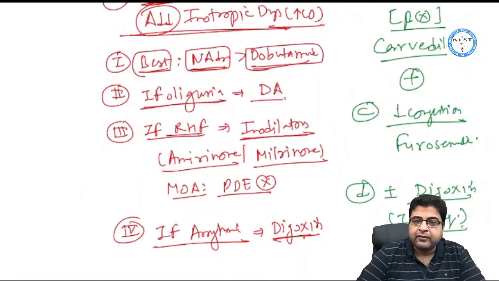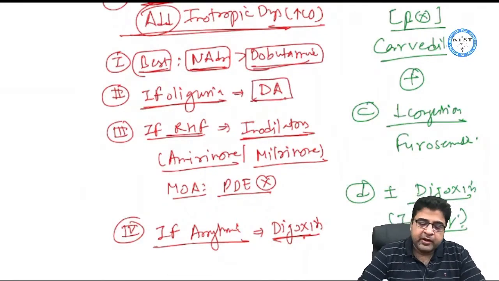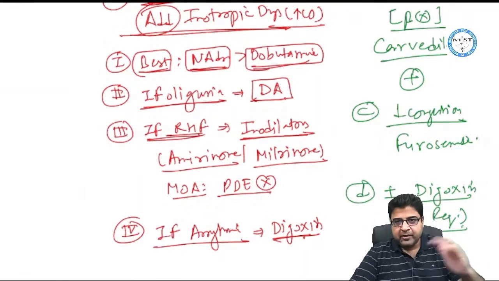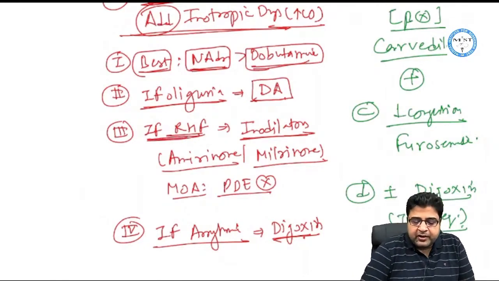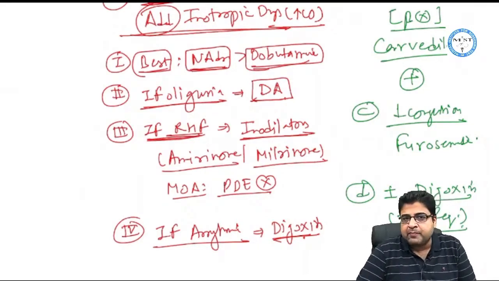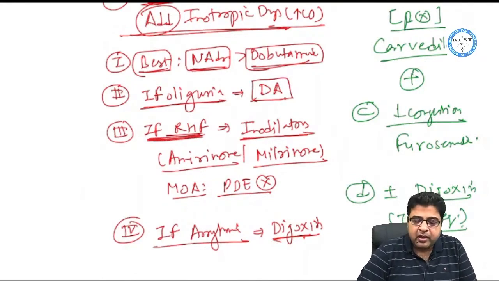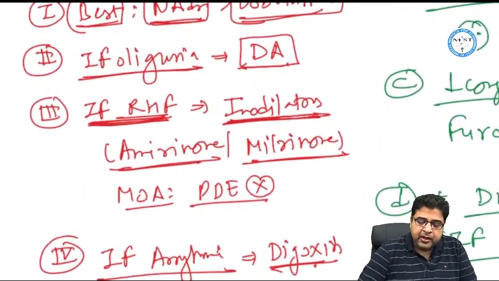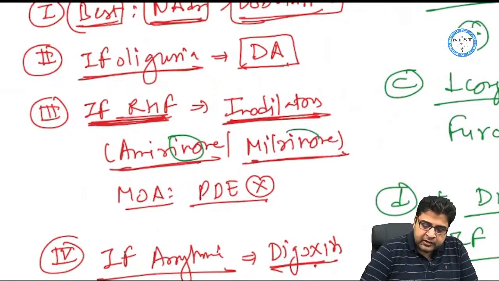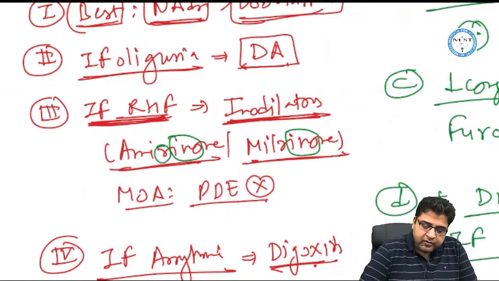But in CHF, if there is oliguria, we give dopamine. And if the patient has right heart failure due to pulmonary artery involvement, or there is pulmonary artery hypertension, we prefer to give the third inotropic, that is inodilators. The names are Inamrinone and Milrinone. They have the word ino in their name, so they are inotropic drugs given for right heart failure.